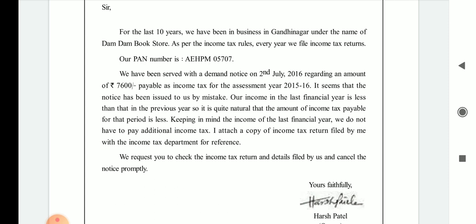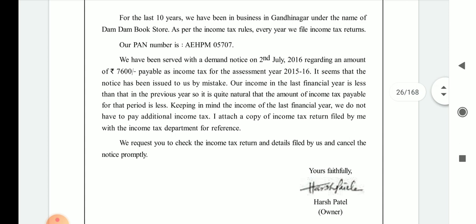Here this is not mentioned, but if you see your parents' PAN card number, at that time you will find the same format which I have mentioned.